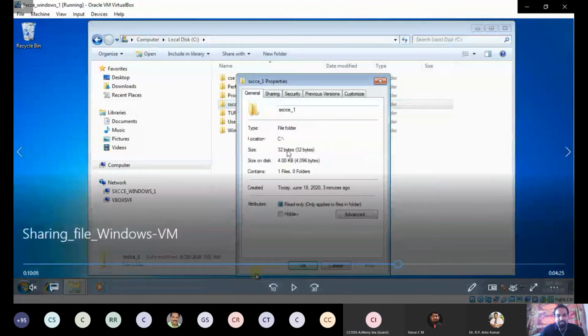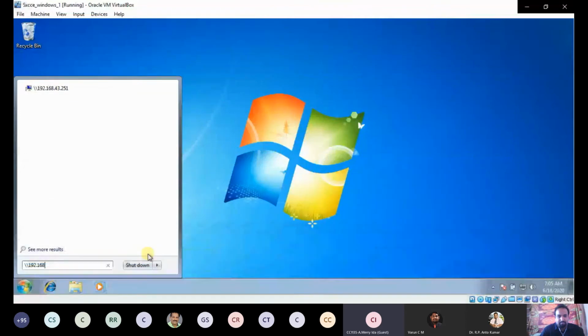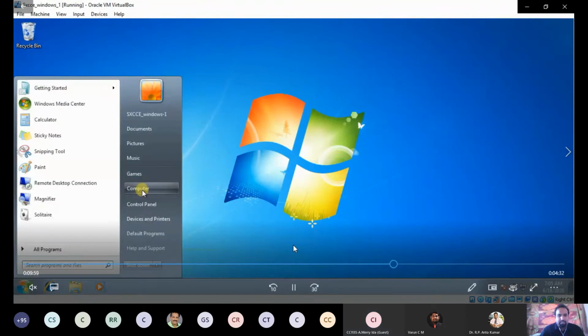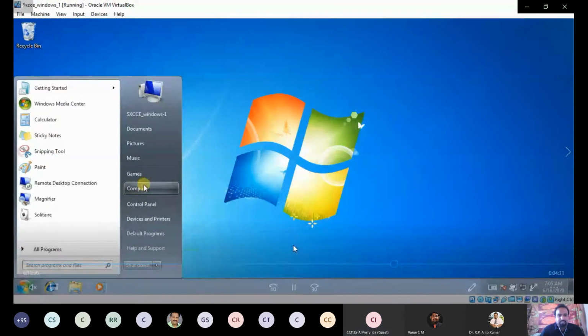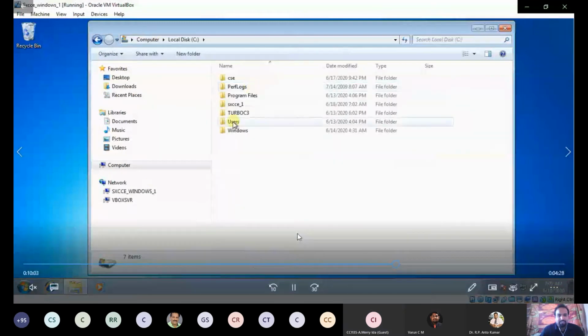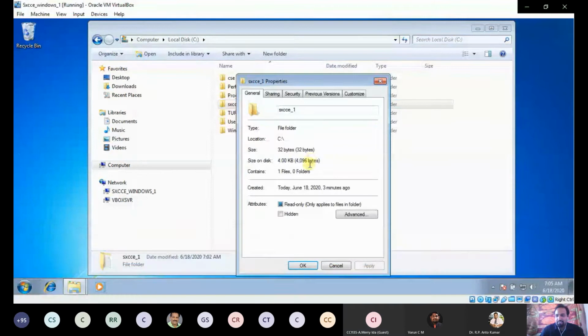Listen carefully, all of you. You have to right click that particular folder which you have created. Right click xscc_1, properties, sharing. You can find one tab, sharing. Click share.